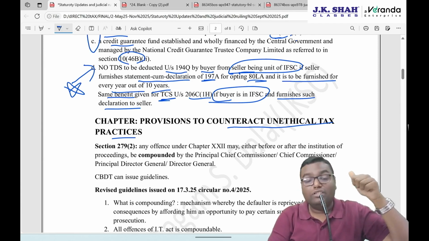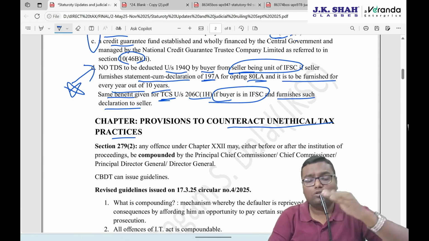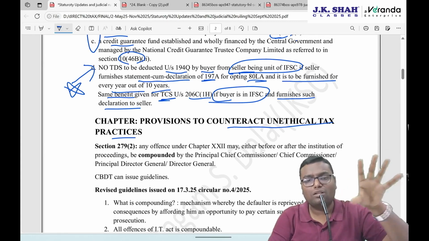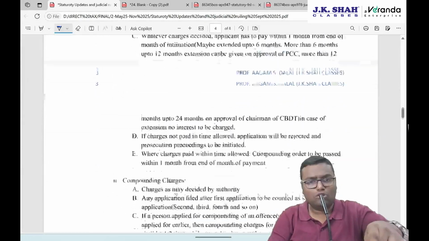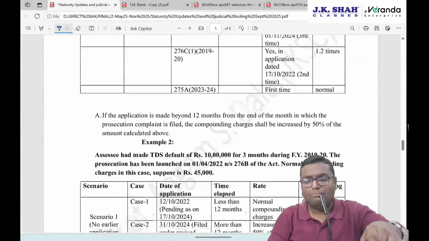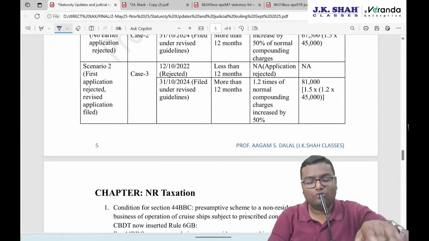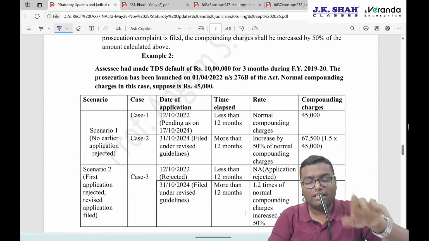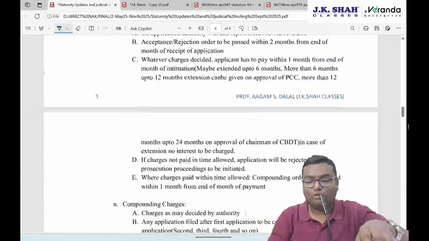So yes, we need to understand the entire guideline of compounding now. But it is a very easy thing. Out of so many pages, 35 pages belong to this one topic called compounding. I have tried to summarize, but the language is not compromised, because it is a very important topic for the exam. With two examples, these examples are not made by me, it is given in the statutory update. I have just copied it over here so that everything remains in one PDF. So these examples are not mine. I'll not take the wrong credit, obviously.